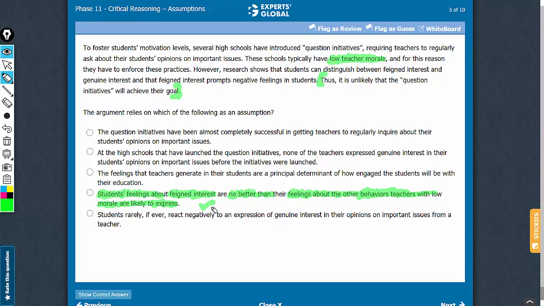So answer choice D strengthens the conclusion. Yes, it is something that must be true for the argument to hold ground. D is the correct answer choice.